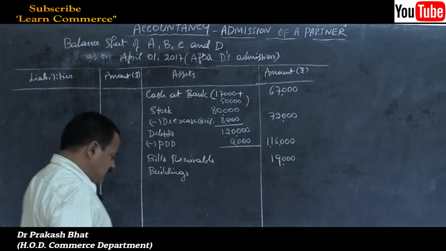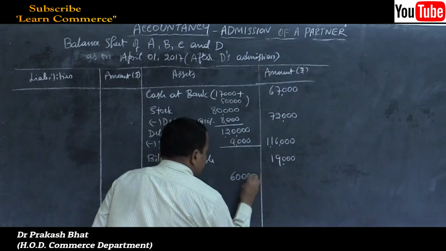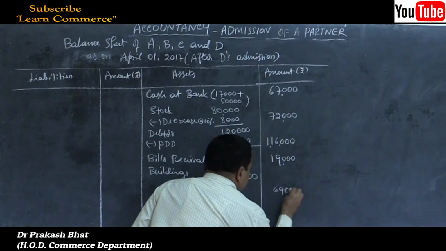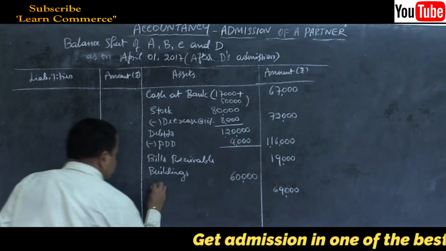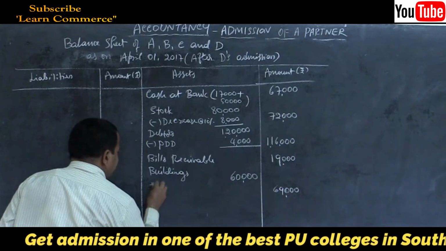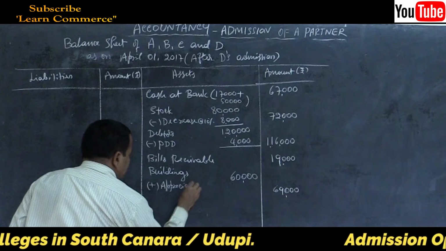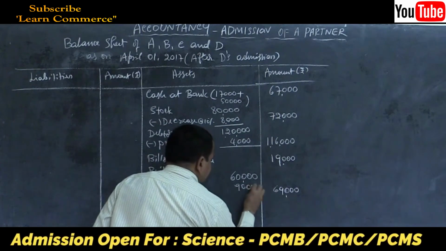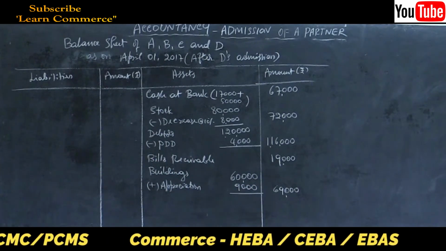There is appreciation, I think. Yes. So 60,000. New value is given as 69,000. Write it in outer column first. Then find out the difference. Add appreciation. This is a fixed asset, so appreciation. How much? 9,000. See the difference, that is 9,000, right? Yes, it is. That's all.